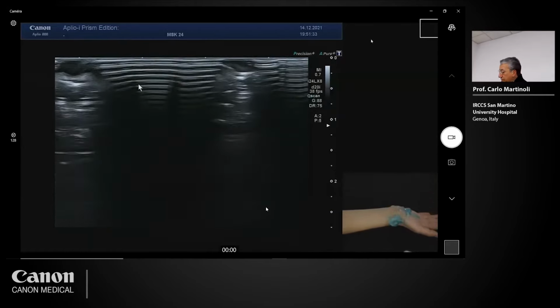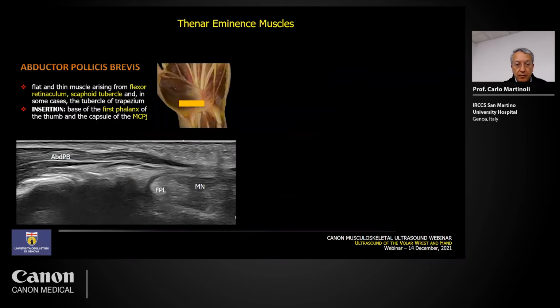So after that, the intrinsic muscles of the hand, and we give now some very simple rules to identify them and to distinguish them from each other. So when we scan the muscle structures located at the level of the thenar eminence, remember to start always at the level of the flexor retinaculum, at the level of the carpal tunnel.